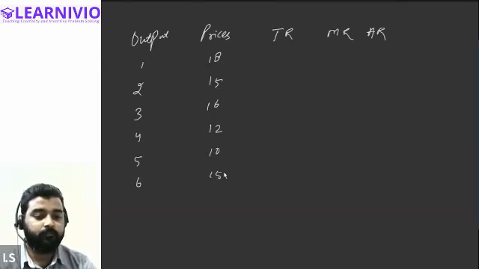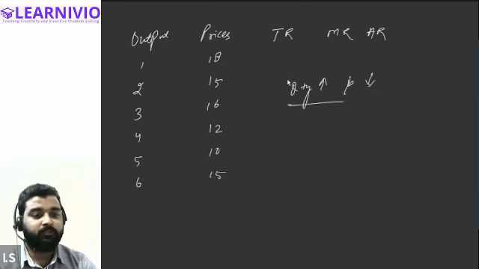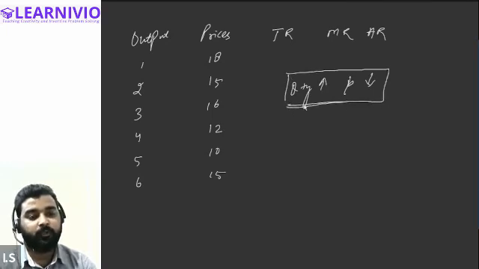15 again. So this usually does not happen, that as the quantity increases, prices also increase. Generally, when the seller sells more quantity, the price will decrease. Mostly this happens, but for the time being I'm not following the basic rule of price and quantity.